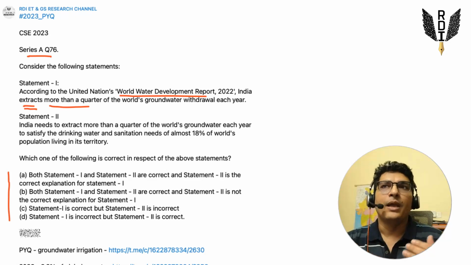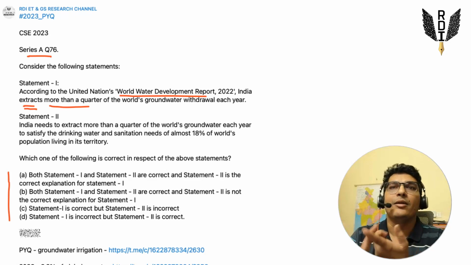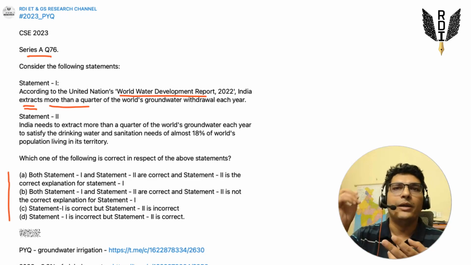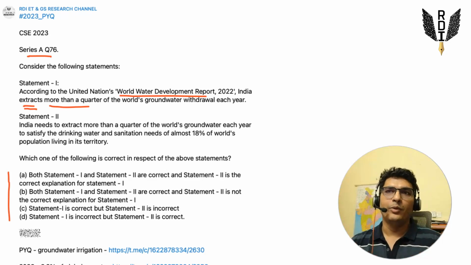Numbers generally have some tone if they are in the context of important things like groundwater, important things like world trade, global share of exports, right? We had one more question in 2023 like that. We'll go through that question also.